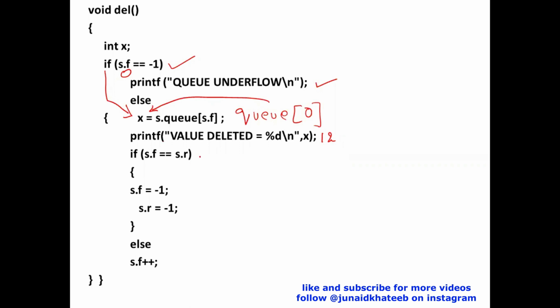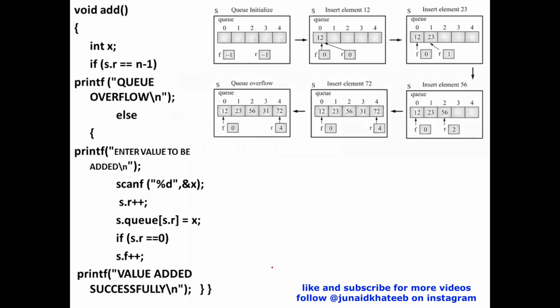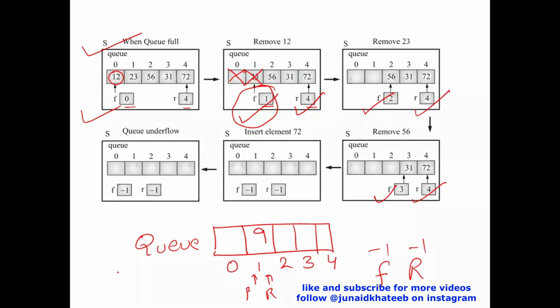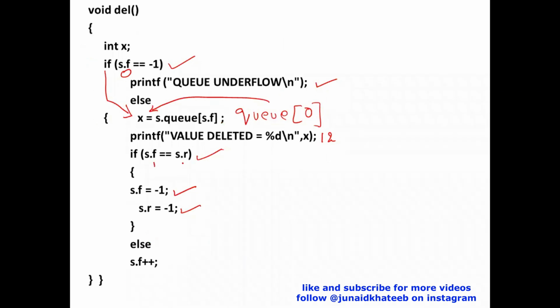I will check, is the value of front same as rear? Now this I'm doing before deletion. So if this is true, I'll reset both front and rear to -1. If you look at our example, only in this case where front is 1 and rear is 1, this would be true. 1 is equal to 1 is true. I'll reset both the pointers. That means the only remaining value from the queue is gone and the queue is now empty.